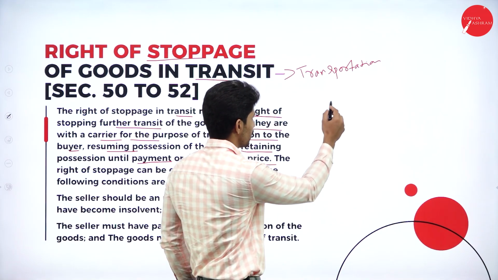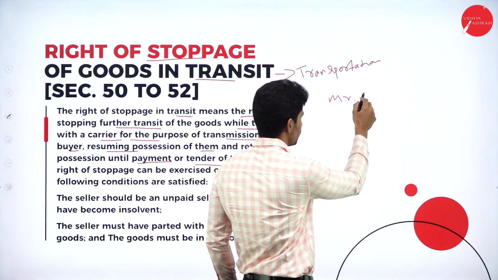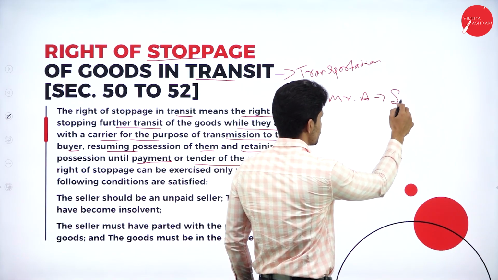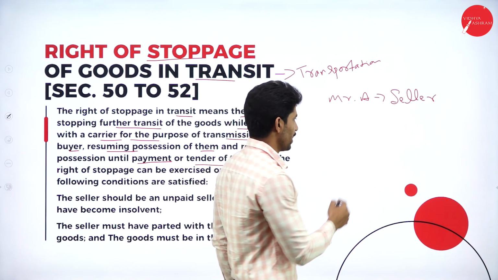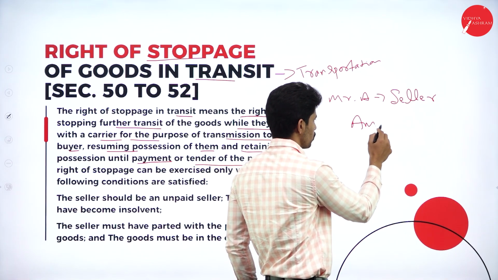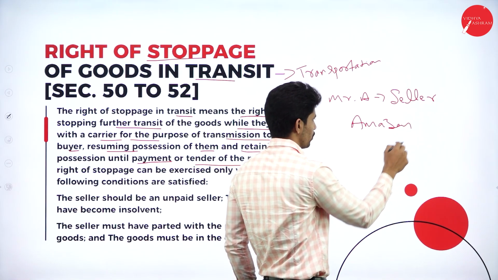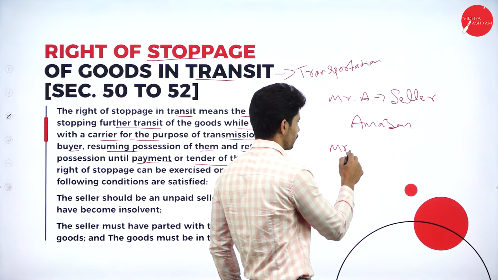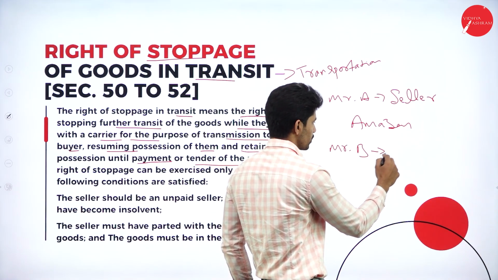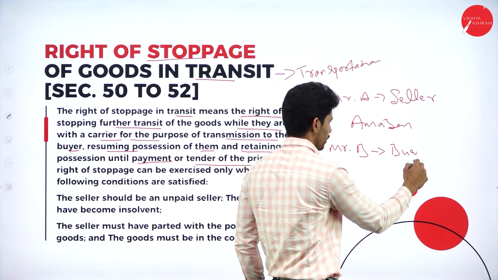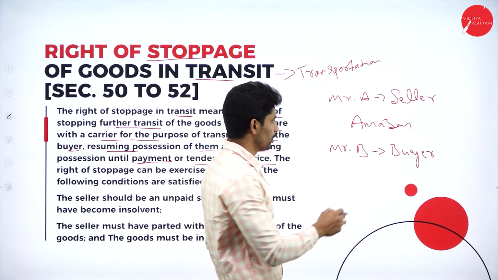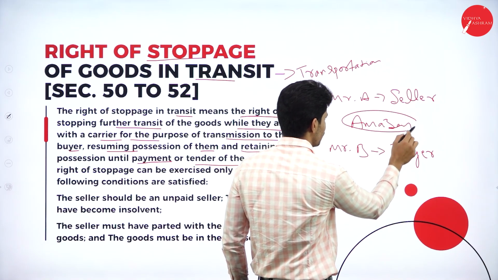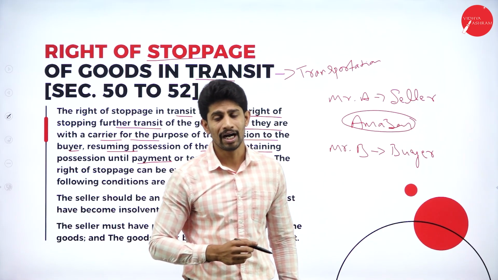So let us say Mr. A is a seller, Mr. B is a buyer, and in between we have an intermediary called Amazon.